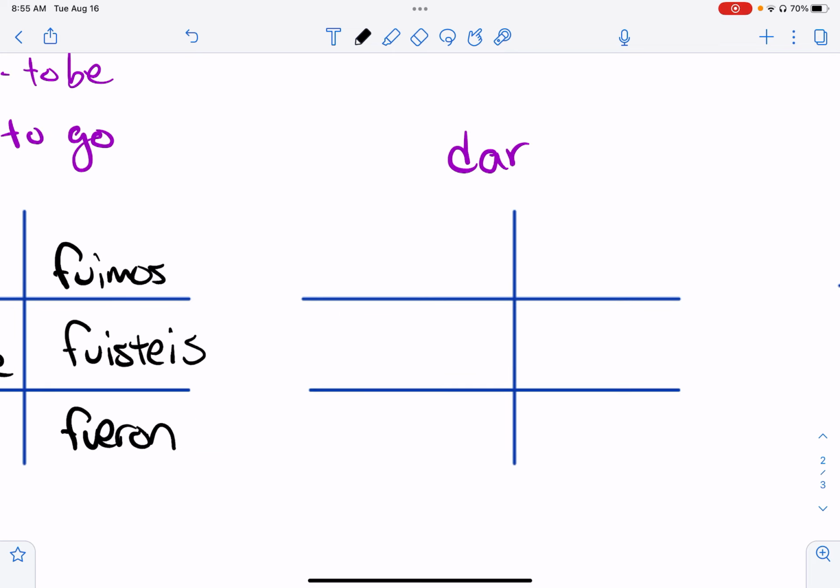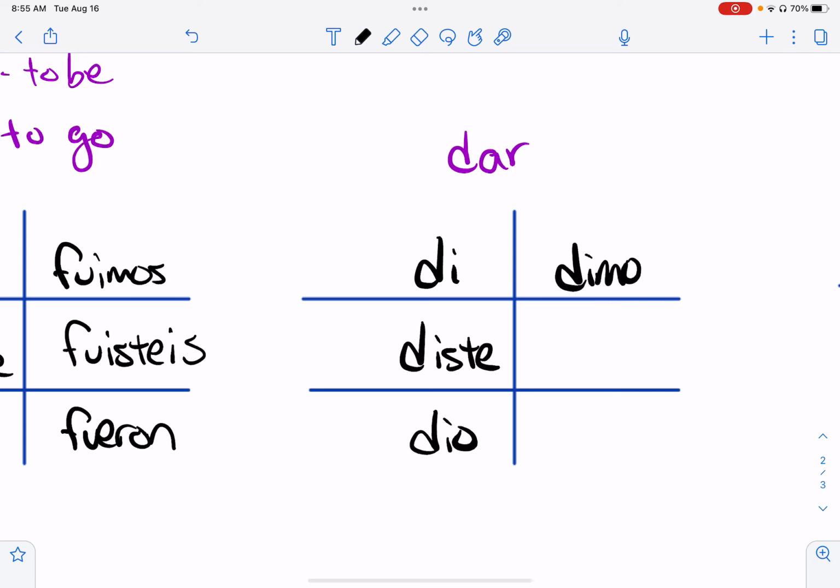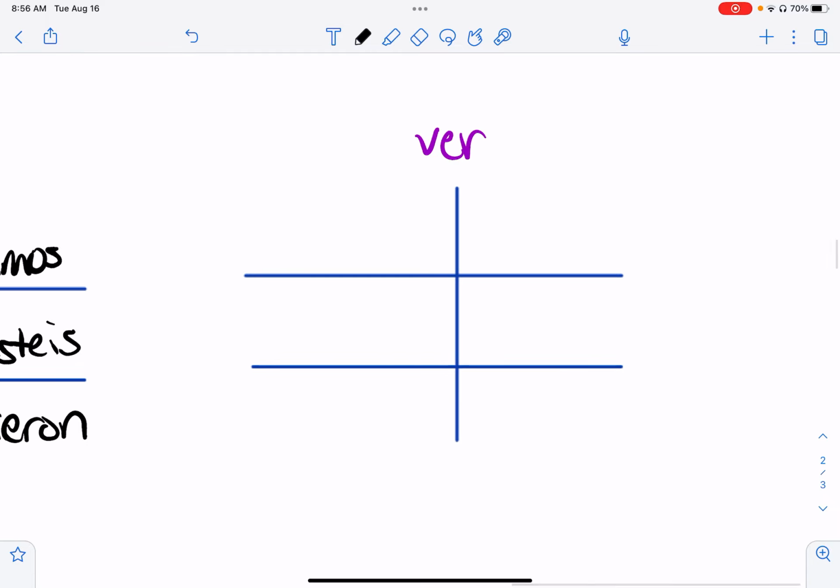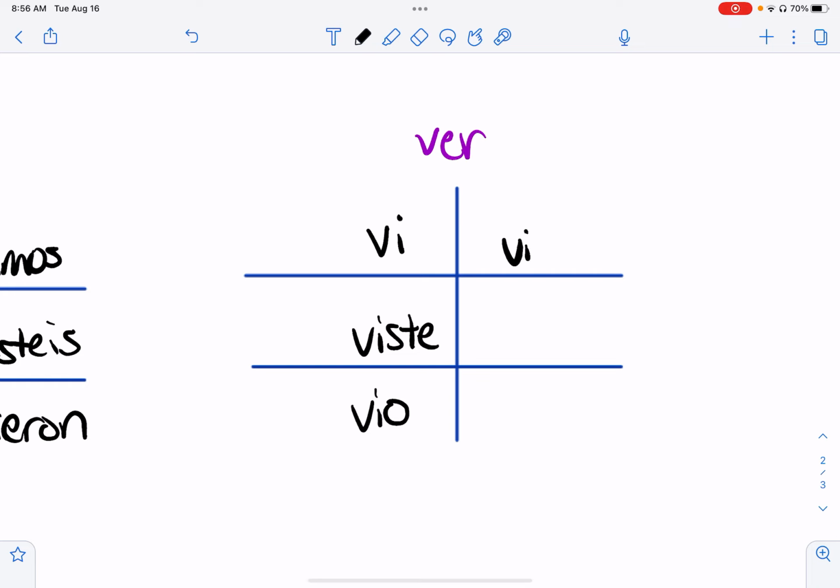The verb dar, which means to give: di, diste, dio, dimos, disteis, dieron. Y el verbo ver, which means to see: vi, viste, vio, vimos, visteis, vieron.